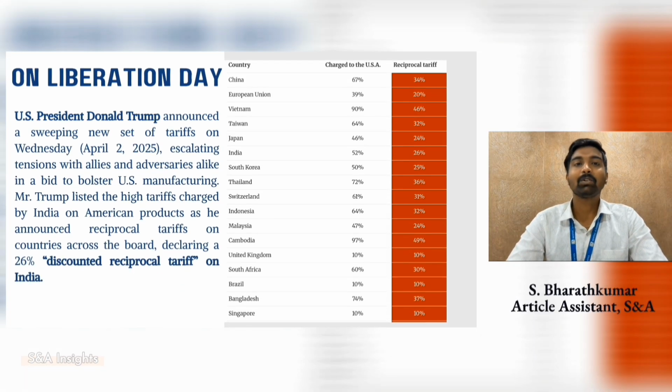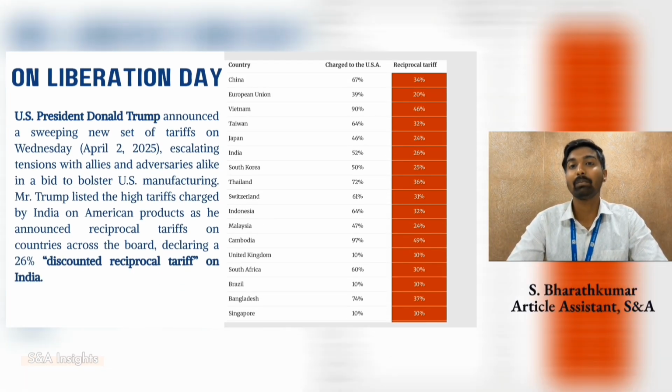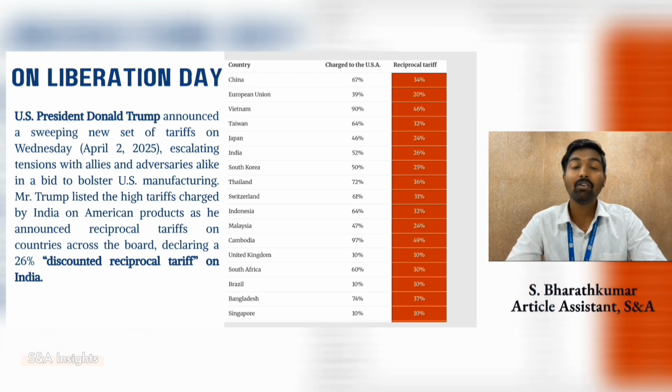What is Liberation Day? Today, we are talking about a different kind of Liberation Day, one President Donald Trump has framed as America's economic liberation from unfair trade practices. But what does that mean? Liberation means breaking free. President Trump's version of Liberation Day is about freeing the US from high import tariffs imposed by other nations. His strategy: fight fire with fire. If other countries charge the US high tariffs, America will strike back harder. This move has sent shockwaves through global markets.